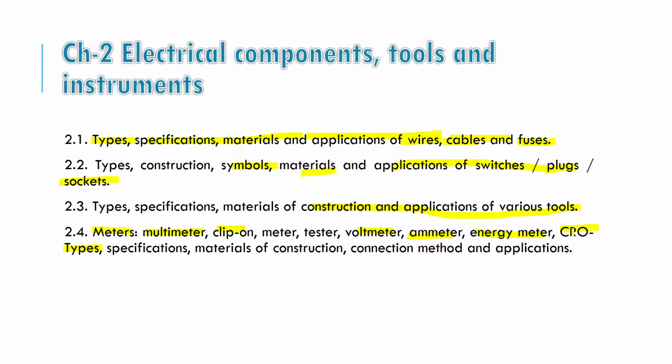We use the CRO as a tool to view the AC voltage waveform on the screen. Next are materials of construction, connection method, and application. So in chapter number 2 we will study wires, cables, fuses, switches, plugs, sockets, and various tools used to measure or see electrical components.